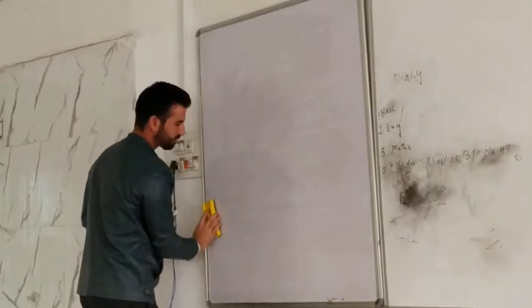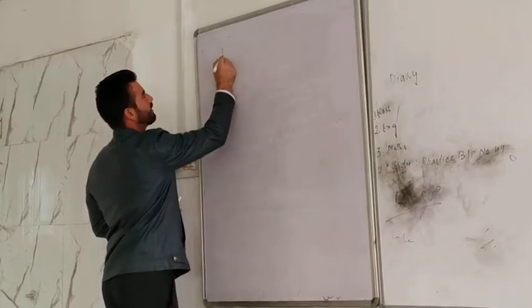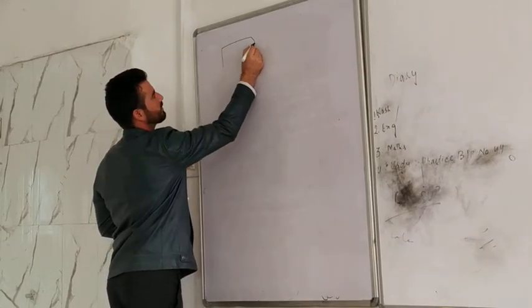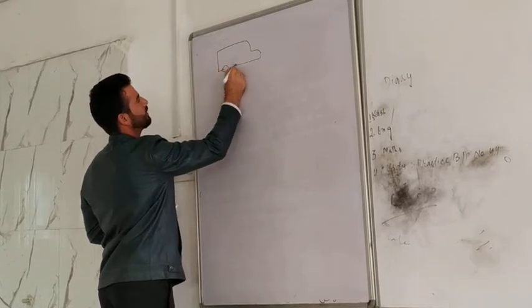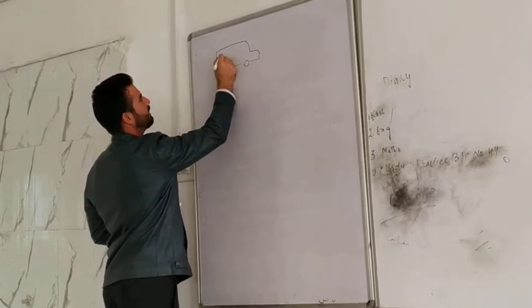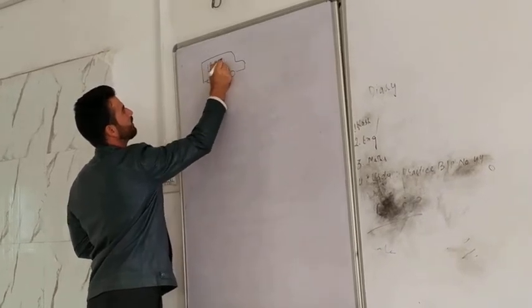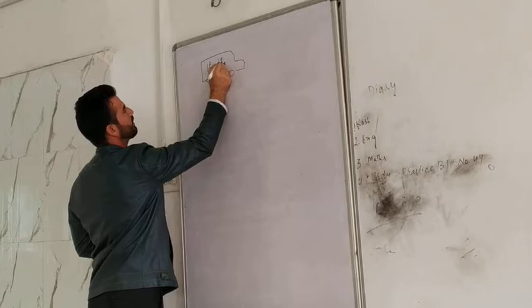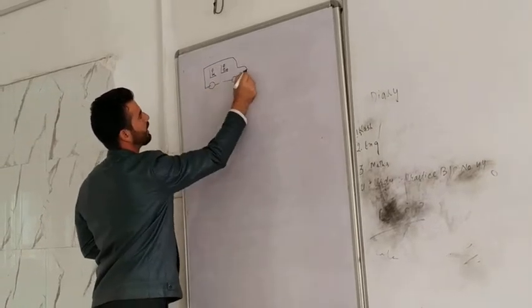Now let me give you two examples. Assume that this is a bus and there are two persons who are traveling in the bus.